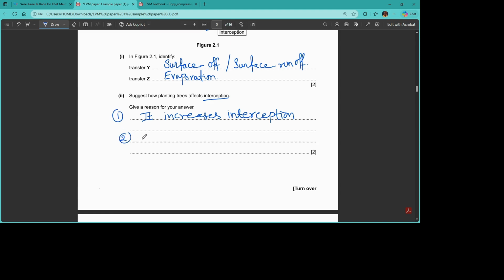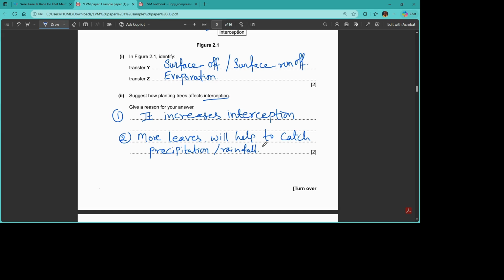The second and very important point is that more leaves will help to catch precipitation, also known as rainfall.